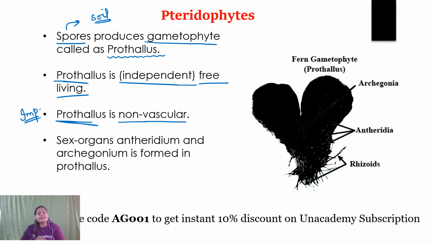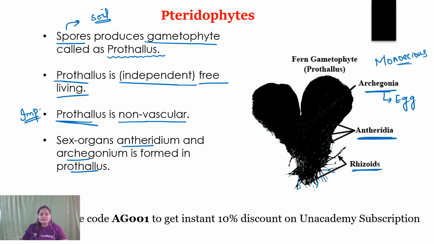Gametophyte means gamete-producing or gamete-bearing structure. It contains rhizoids, root-like structures, which help in attaching to the substratum. Then antheridia, the male sex organs, and archegonia, the female sex organs, are formed on the same thallus. That means this condition is monoecious. Antheridia produce antherozoids, the male gametes, and archegonia produce the egg cell, the female gamete. So antheridium and archegonium are formed on the prothallus itself.